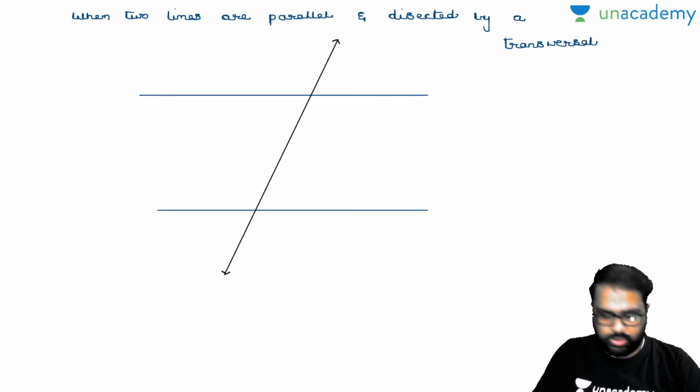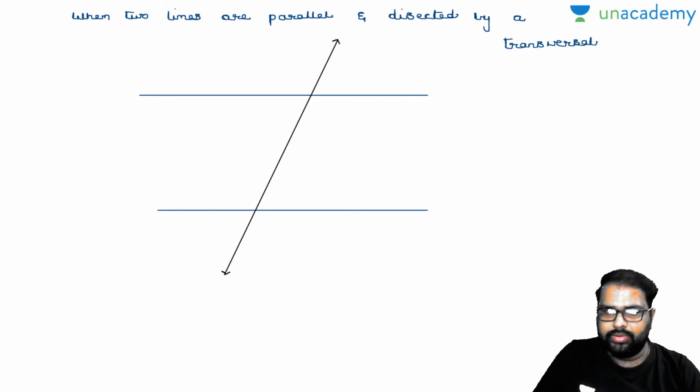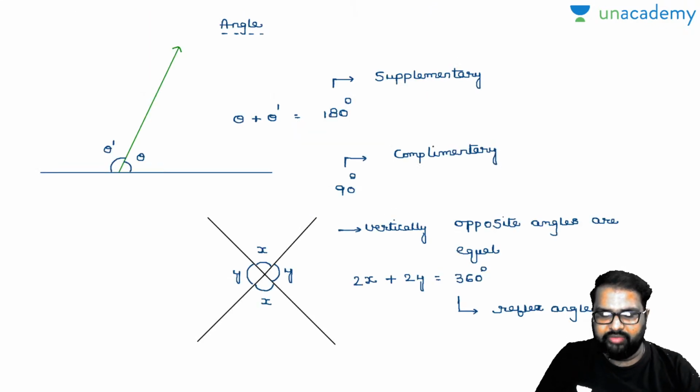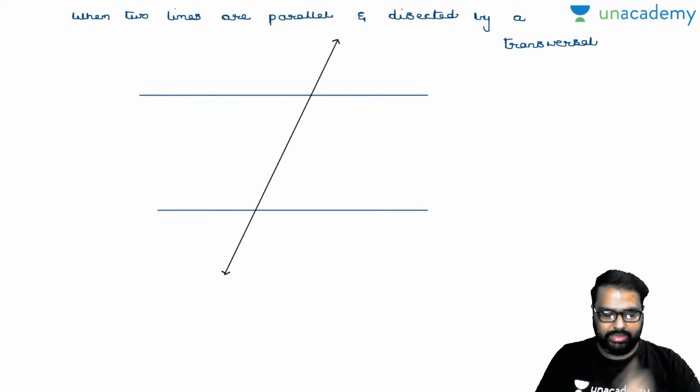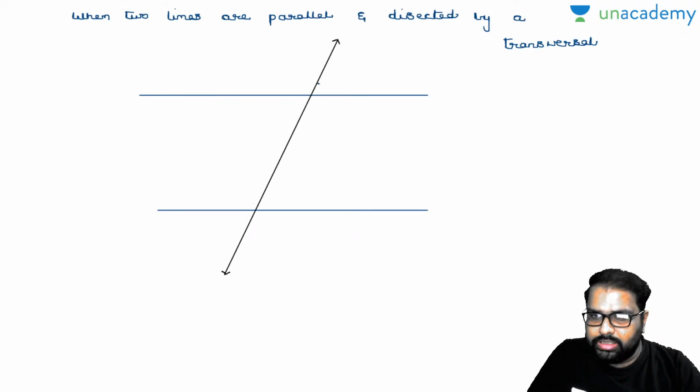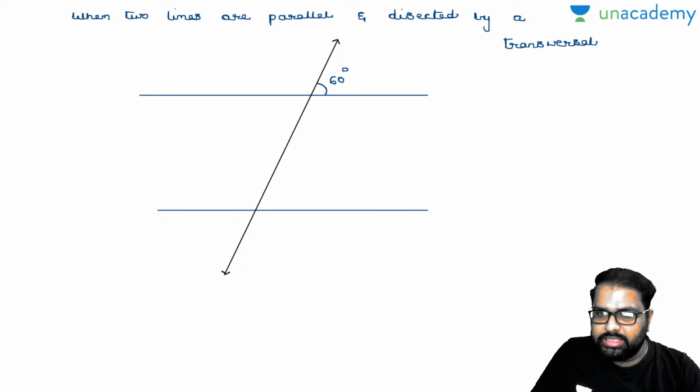Dissected by a transversal. Okay. Now, look carefully, let's come to the backward point there. We have learned the sum of adjacent angles is 180 degrees. Can I write down the same thing there? So see here, I will take this as 60 degrees. Now, how much will this angle here be? When this is 60, automatically this angle must be equal to 120 degrees. Am I right or wrong? Please let me know, yes or no. So I will take this 60 as A and this 120 as B.